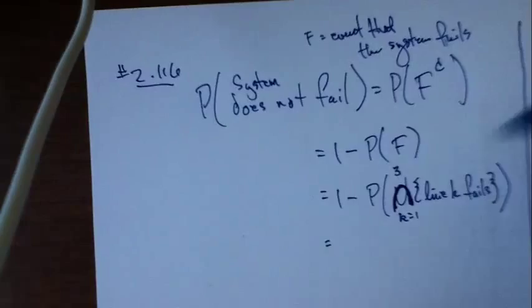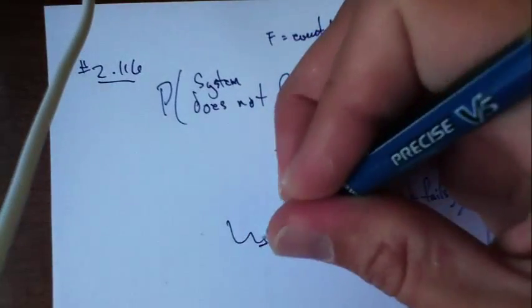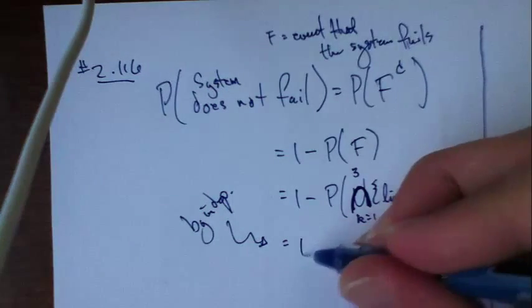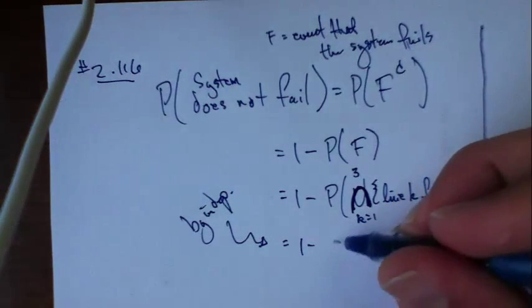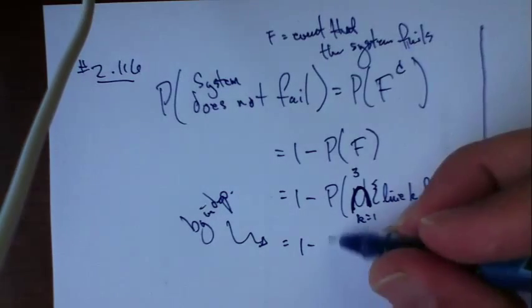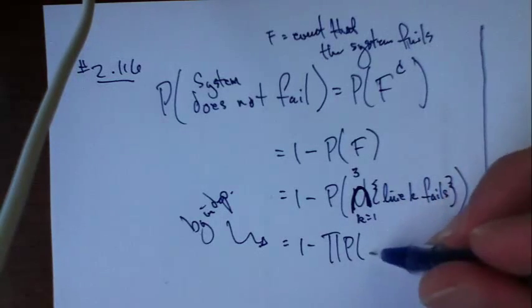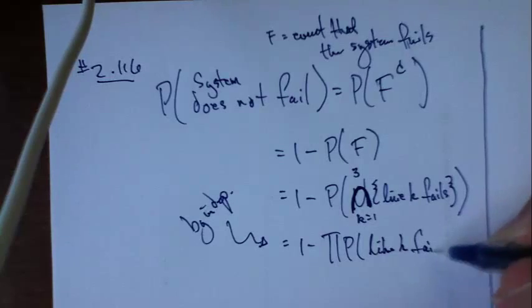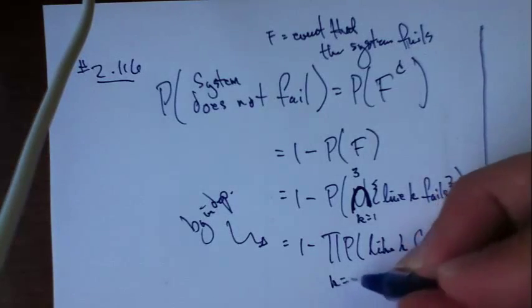Now remember what independence allows us to do. Since those events are mutually independent, we can write this as the product of those 3 probabilities. Probability that line K fails. All right.